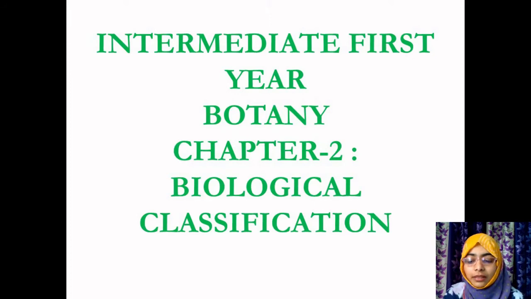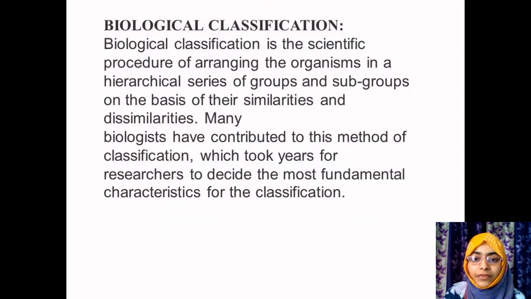So the first slide includes the definition of biological classification. It is a scientific procedure of arranging various organisms in a hierarchical system. We have studied this in the first chapter, from kingdom to phylum to class to order to family to genus to species.